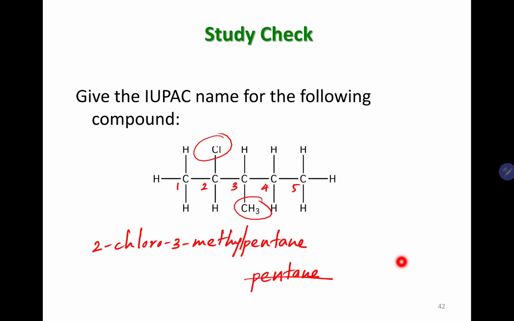That is how you do it. You put everything together. By the way, whenever you have a letter and a number, you always separate them using a dash line.